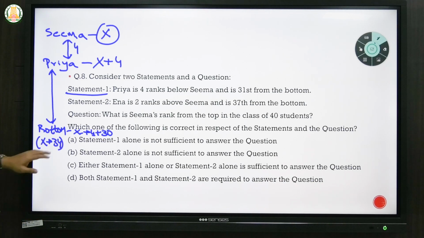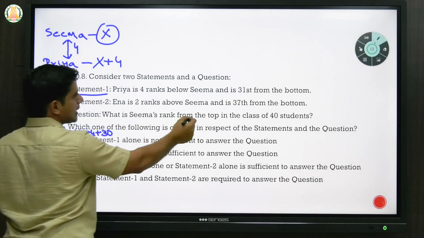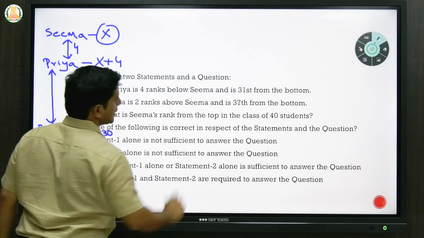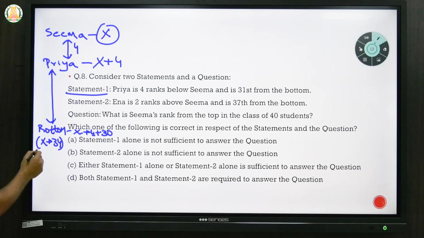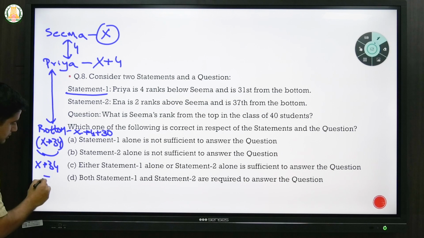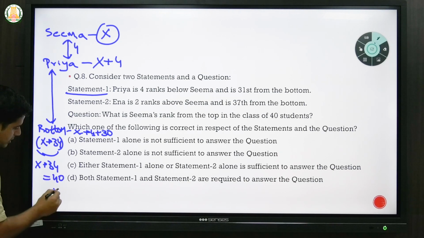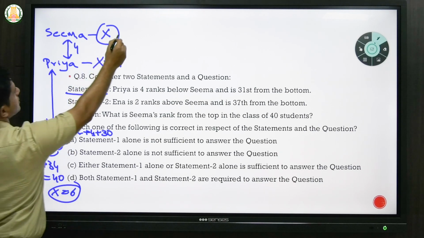Okay. So let's say the total number of students is X plus 34, then Priya will be X plus 4 and Seema will be X. This is the relative position according to statement 1. Now see the question, what is Seema's rank from the top in the class of 40 students. So they have given that there are 40 students in the class. So the bottommost rank will be 40th. So X plus 34 will be your 40. So X will be 6. Then you will know Seema's rank is 6.